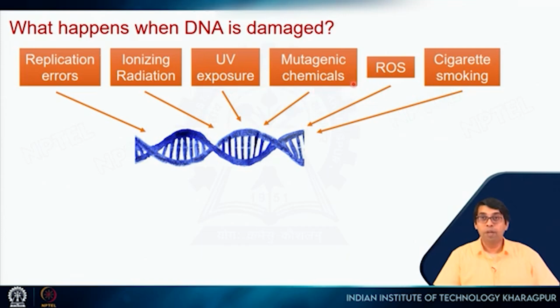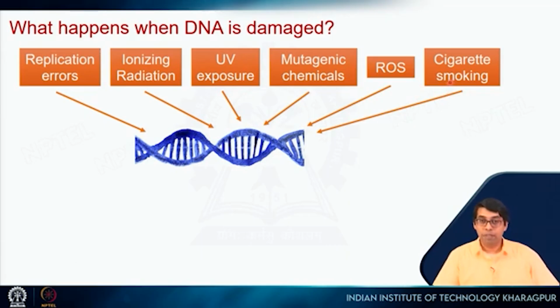There are also chemicals which are mutagenic. Mutagenic chemicals can cause mutations in the DNA. There are reactive oxygen species which arise due to certain reactions that happen in our body. They can also create mutations, and of course there are proteins and enzymes which deal with this type of reactive oxygen species. Cigarette smoking, that's lifestyle, right?